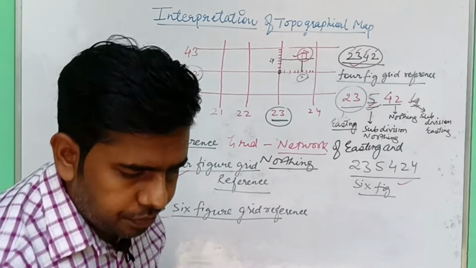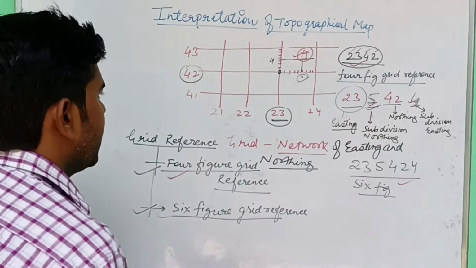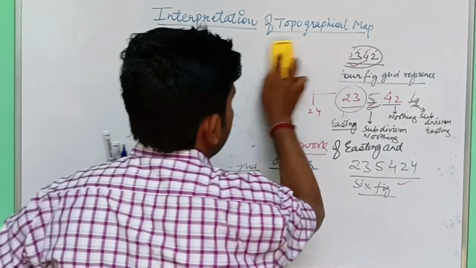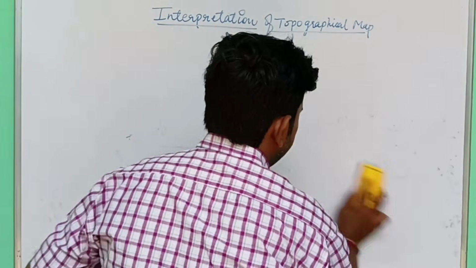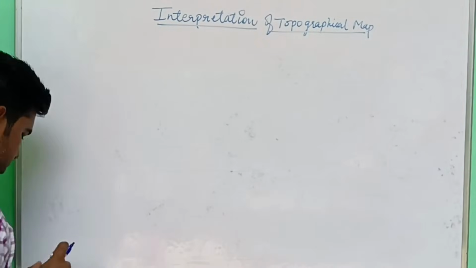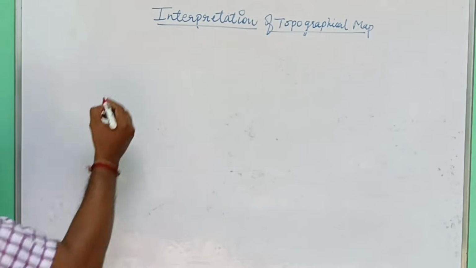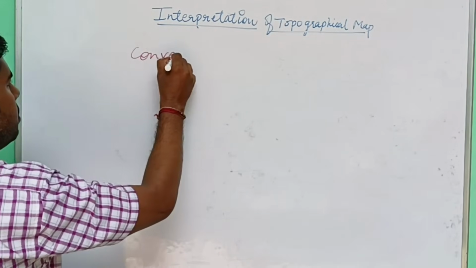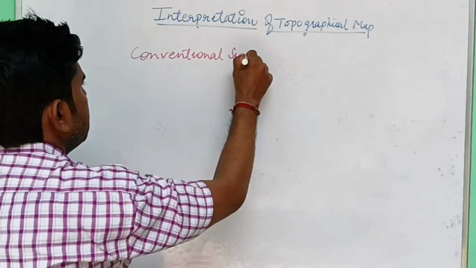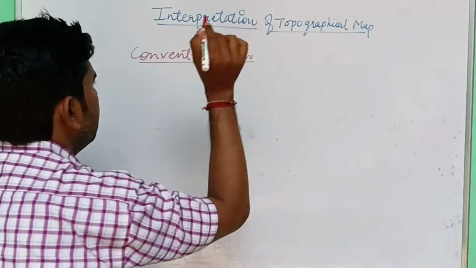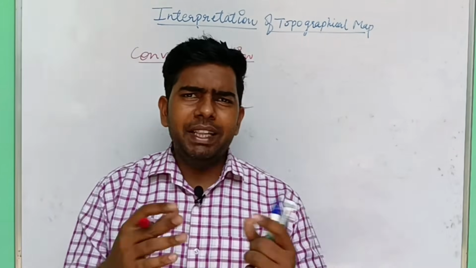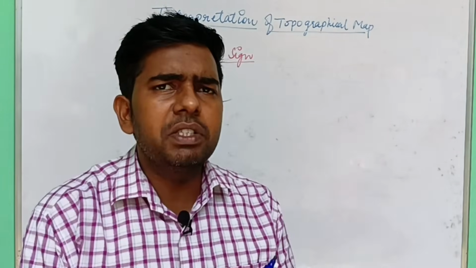Okay. Next, the element is conventional signs. Conventional sign. Okay, so we know that on a topo sheet or any map, there are some signs and symbols used.